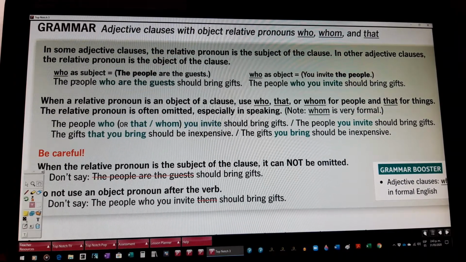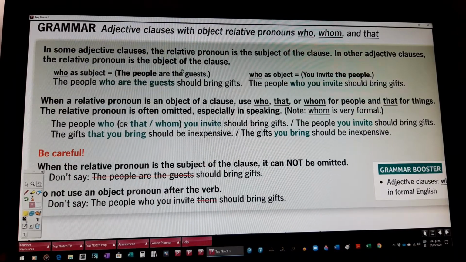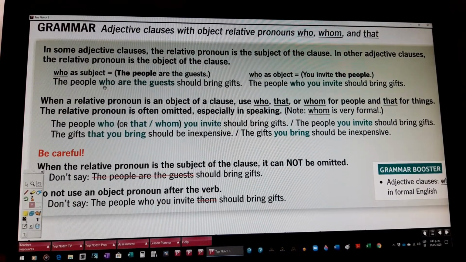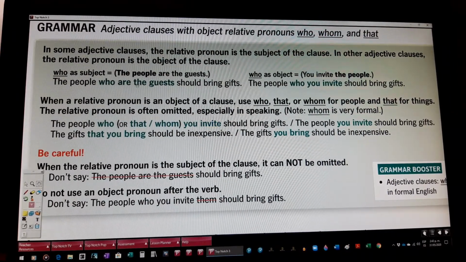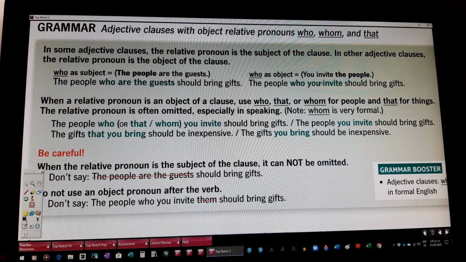So pay special attention to this sentence. Who as subject? The people who are the guests should bring gifts. So who is the subject? Who as the object? The people who you invite should bring gifts. Okay.